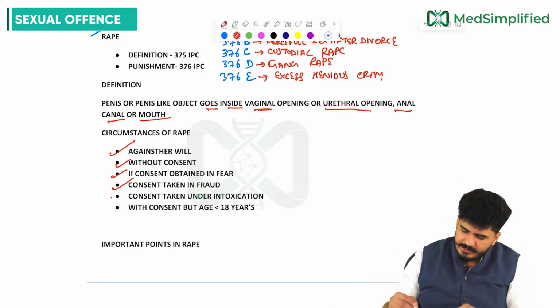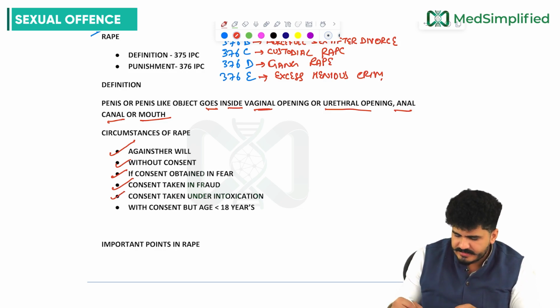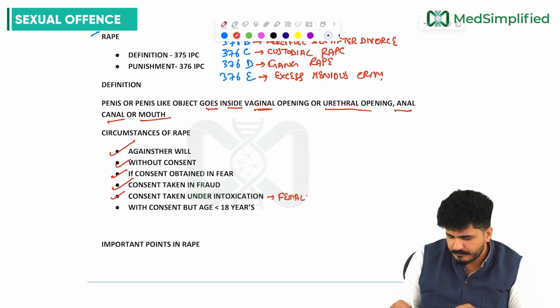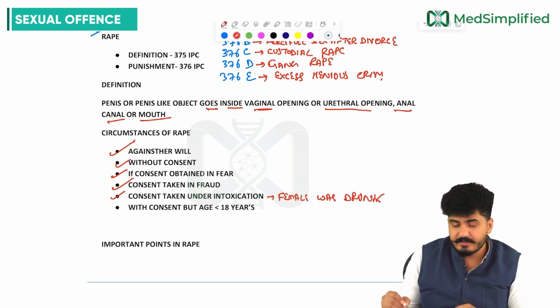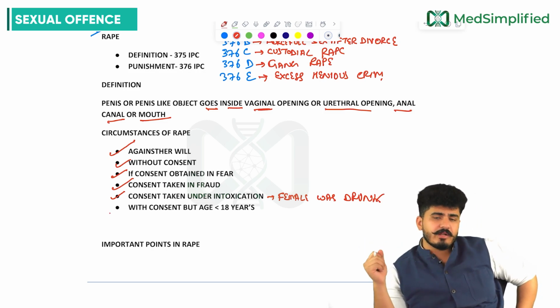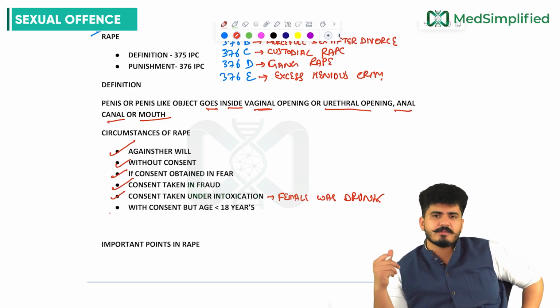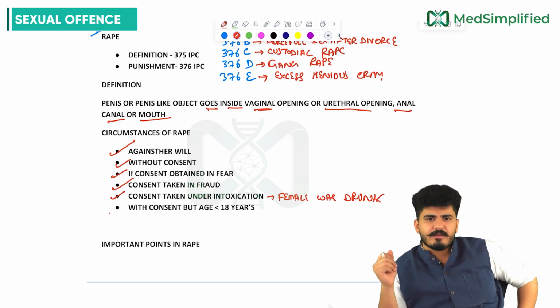Consent taken under intoxication. That means the female was drunk, and in the drunk situation you both had intercourse. Next day when she becomes normal, she realizes that you raped her and she can file a complaint against you.